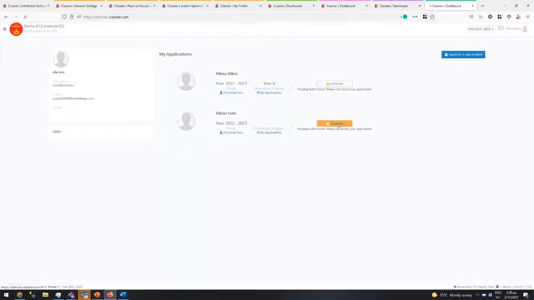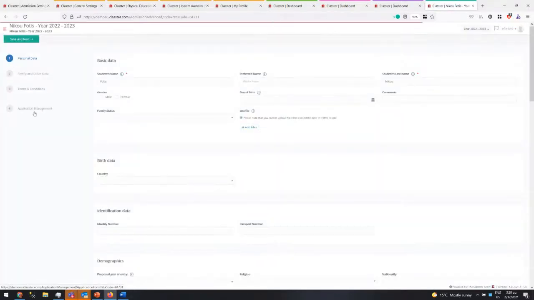I'm going to have two kids. Let's go to this one and continue with application. And it is the last one now. So now the difference is when I reach this point, I can add multiple applications. That was the previous way of using the admission portal of Classter. Most of you will already know.